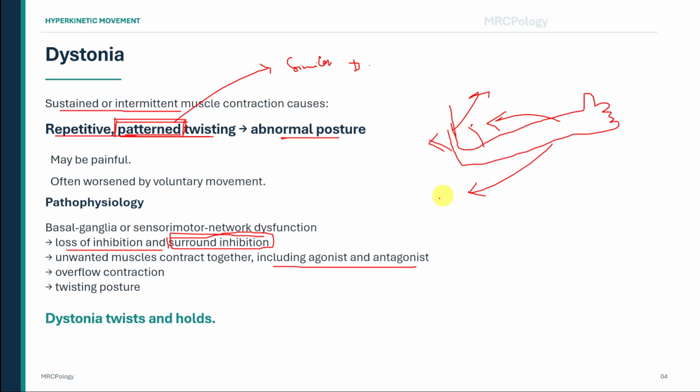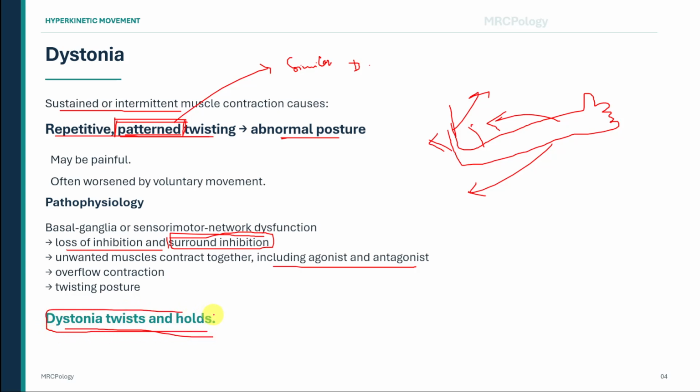The mechanism can therefore be remembered as follows. Basal ganglia or sensorimotor network dysfunction leads to loss of inhibition. This allows unwanted muscles to contract together. Overflow develops. The body part twists and may remain held in an abnormal position. The memory hook is simple. Dystonia twists and holds. We now move to tremor.